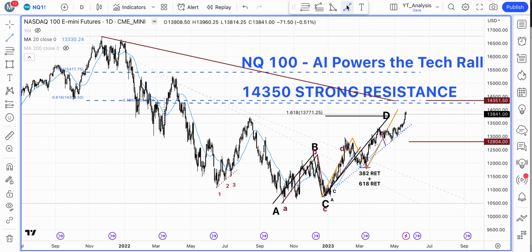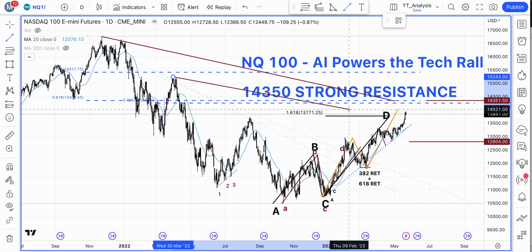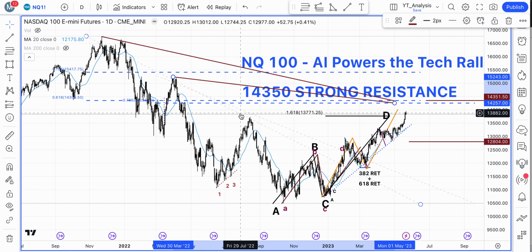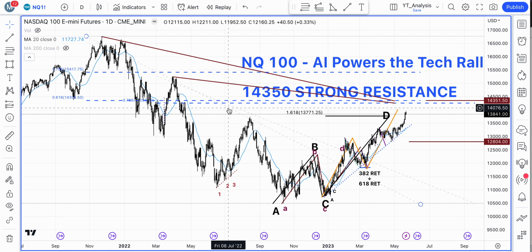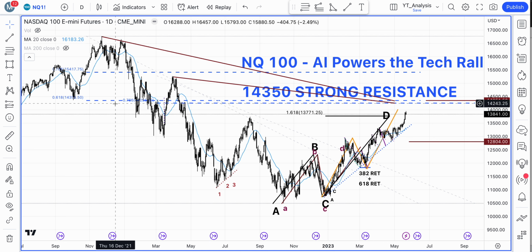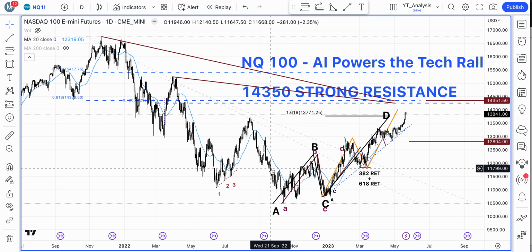And we also have a 78.6% Fibonacci retracement coming in from these highs formed around the 29th of March 2022, so a little over a year ago. And these two resistance levels are in close proximity, giving us a confluence level to watch.